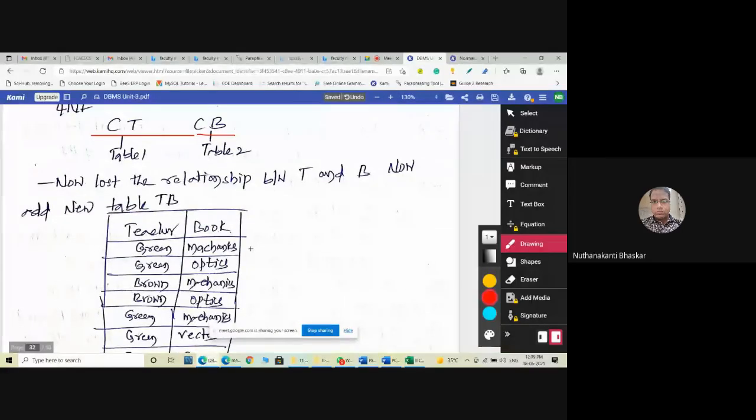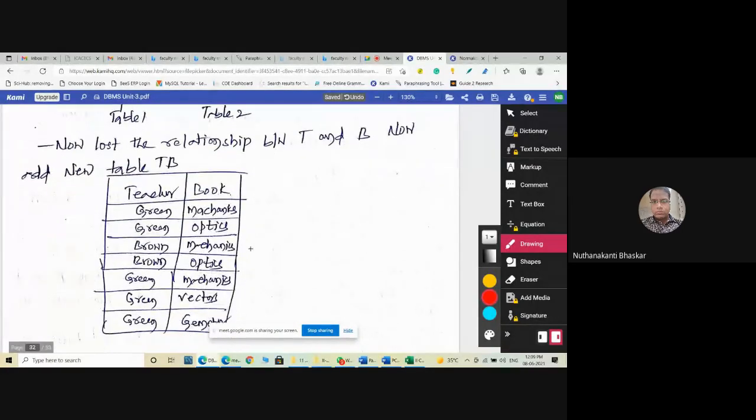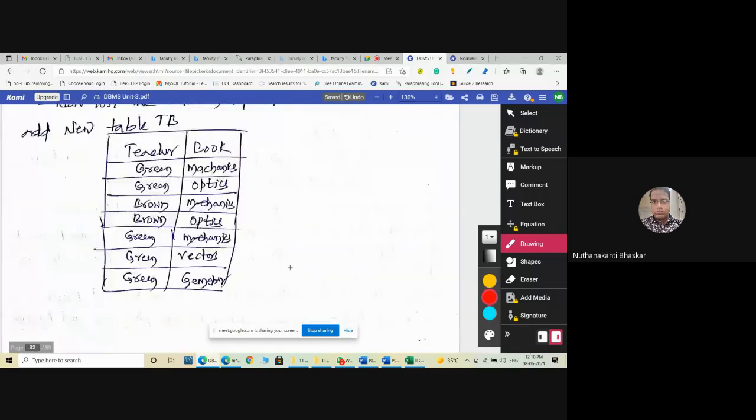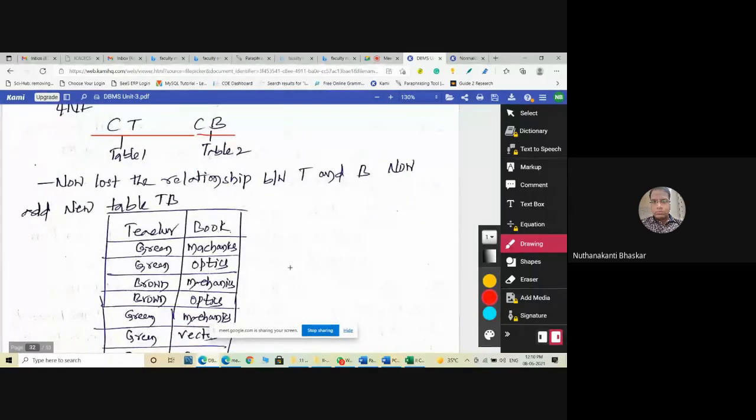The fifth normal form tells you to add all the combinations, that is, teacher and book: Green with mechanics, optics, Brown with mechanics, optics, and Green with mechanics, vector, geometry. All these combinations must be there. That is called fifth normal form. Understand? Very easy. There is no specific mechanism.